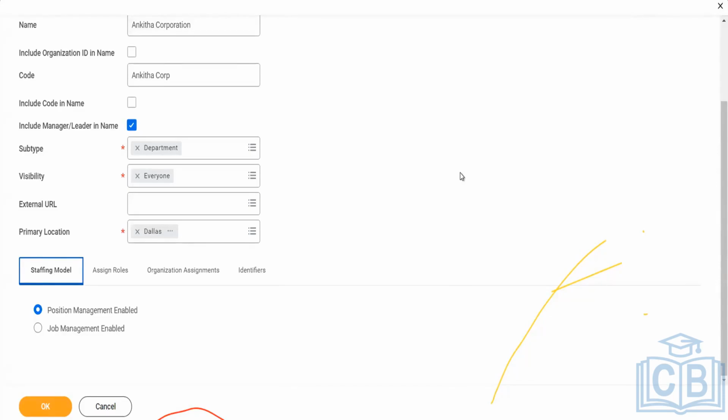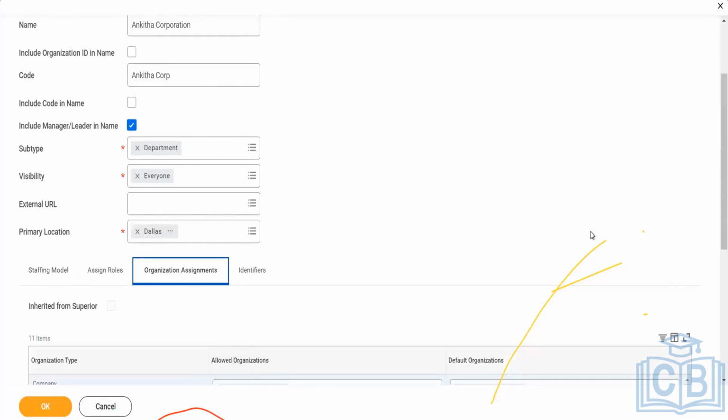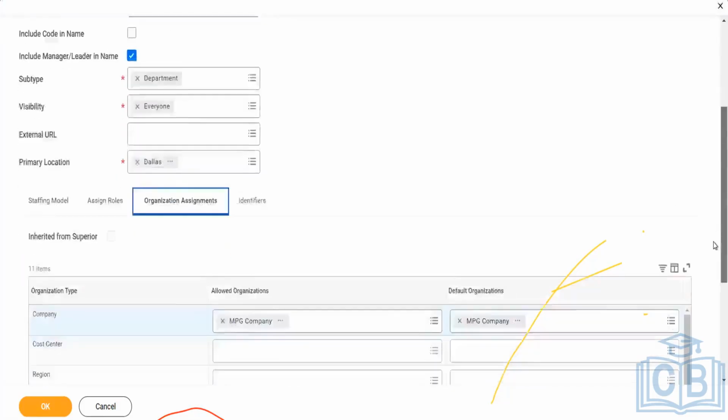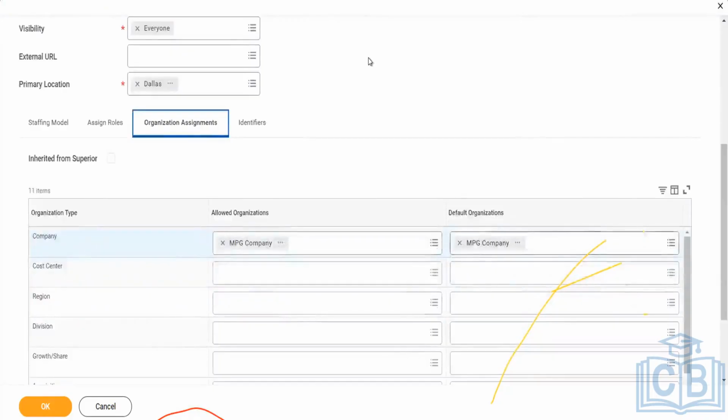Just now we are building the basic core concepts of HCM, doing the defaults and everything. We can go ahead and edit it. We can change it. It's not that we have created it and cannot go back and change it. We can edit it.